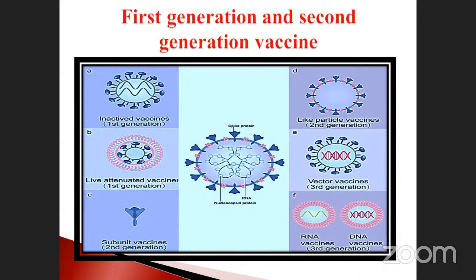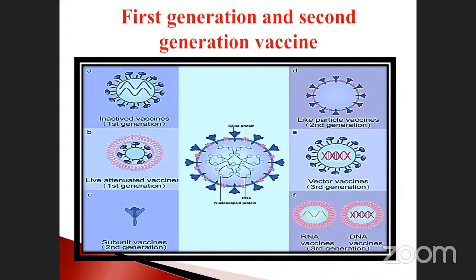In the second generation, they prepared vaccines using molecules, one of which is called spike protein, and also particles of the vaccines, like particles similar to, whether it may be DNA or the outermost core, which is a protein molecule. They are used in the vaccination preparation process.